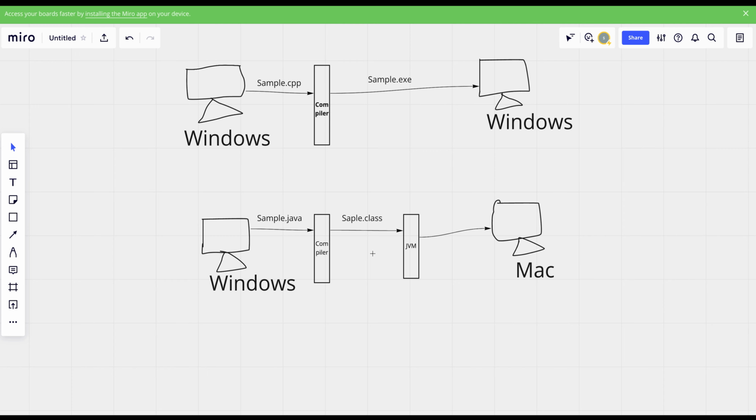This .class file, which is compiled on a particular platform, can be executed on any other machine or platform. It can be Mac, it can be Windows, it can be anything. The .class file can be executed on any other platform irrespective of wherever it was compiled.